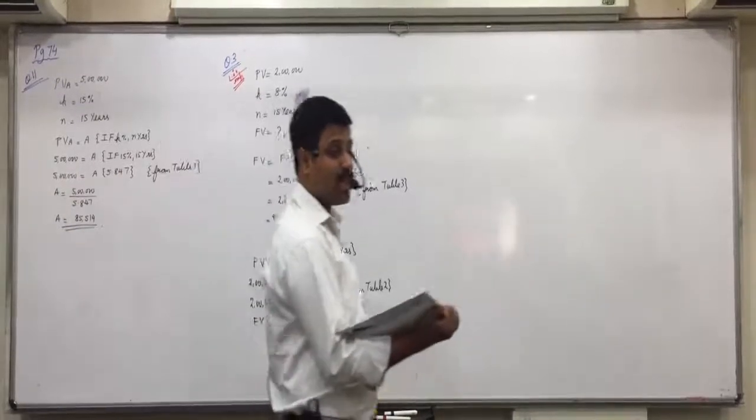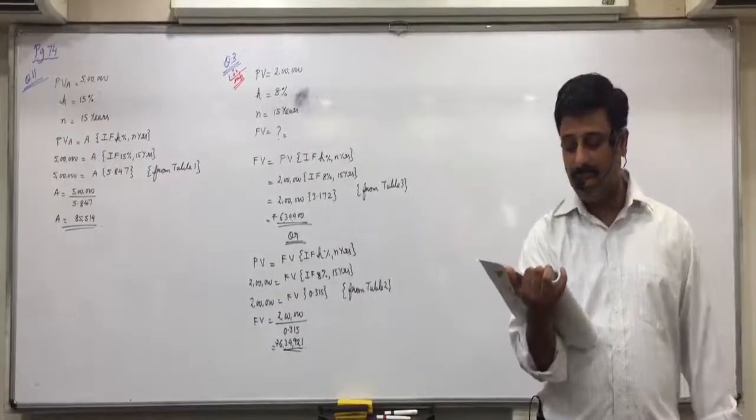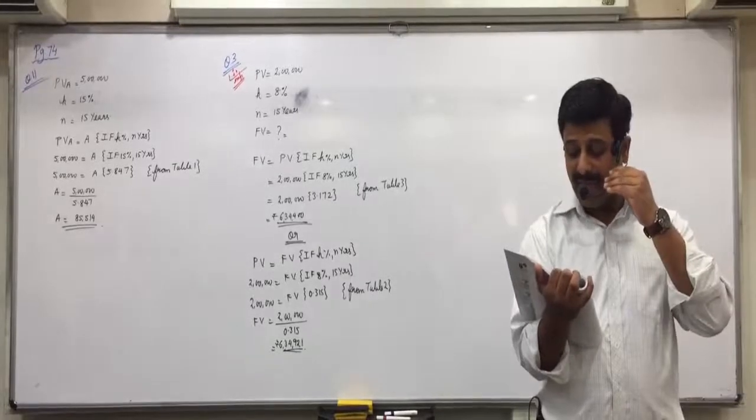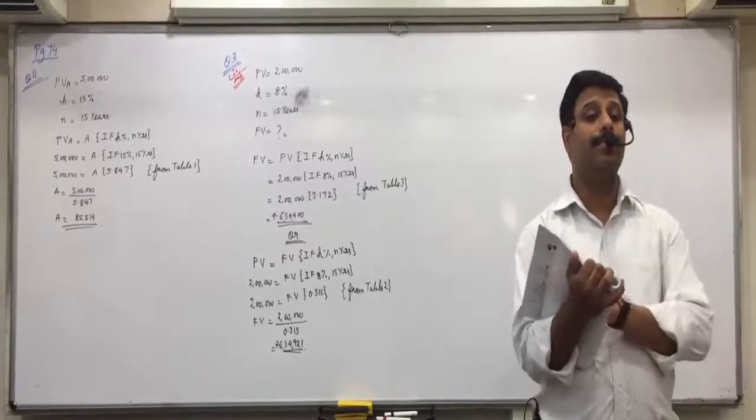Page 75, question 2, sub question 1. A couple wants to accumulate a retirement fund of rupees 50 lakh in 15 years.